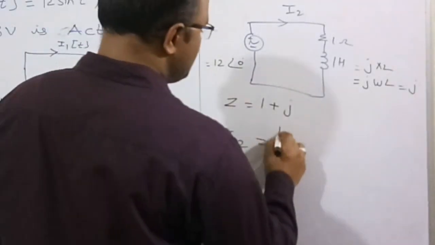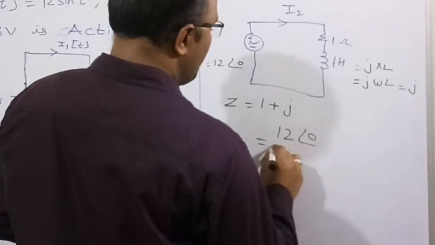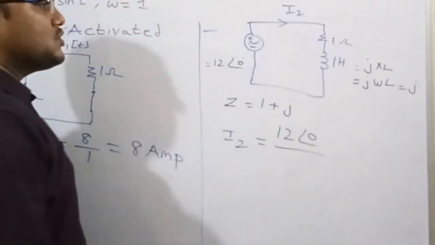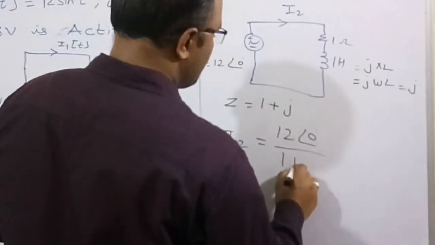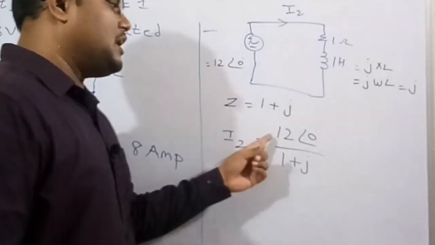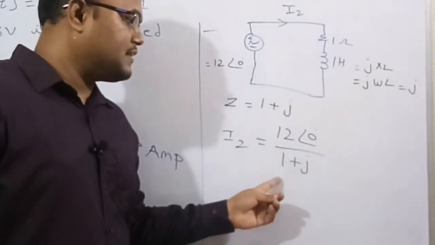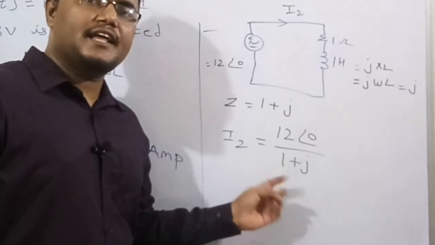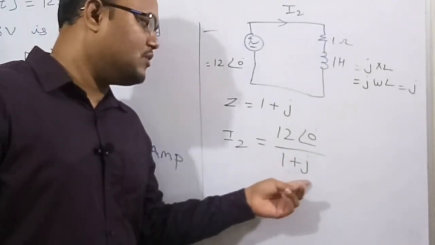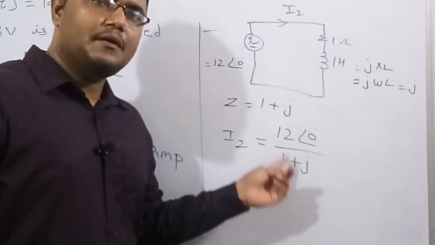Voltage is 12 angle 0 and the impedance is 1 plus j. The upper part is in polar form and the denominator is in rectangular form, so I need to change the rectangular form to polar form.